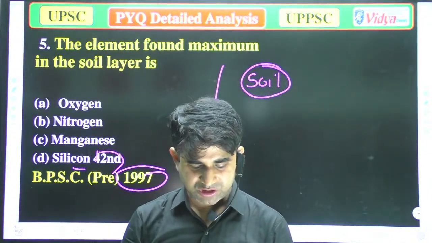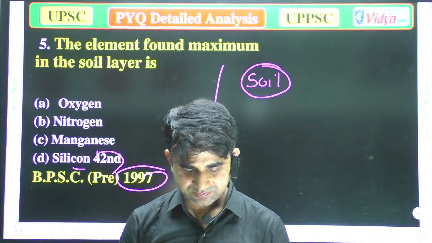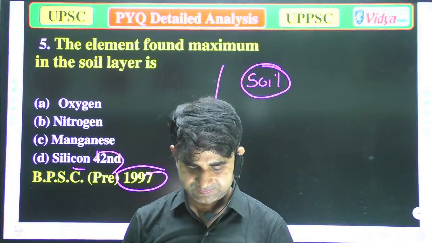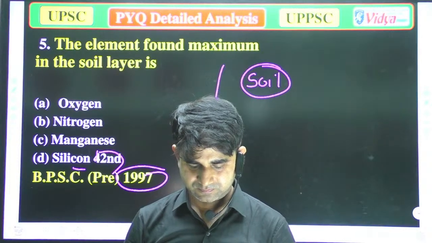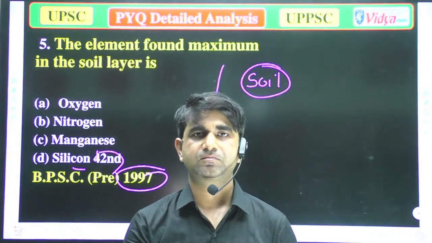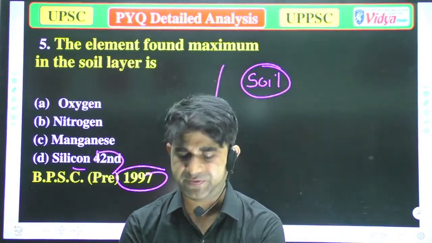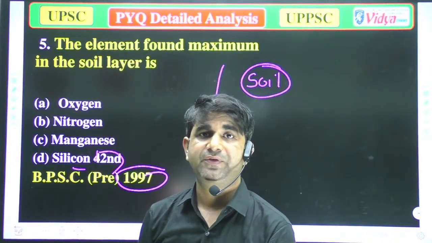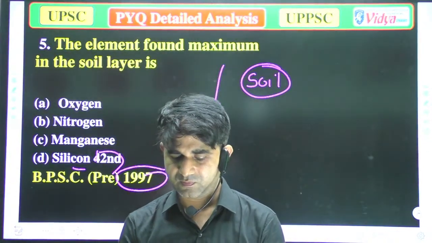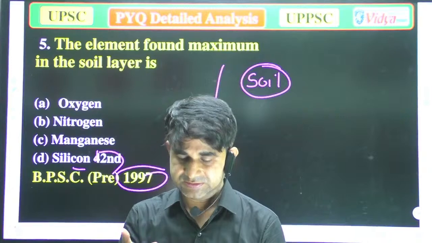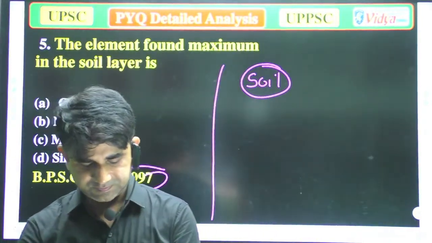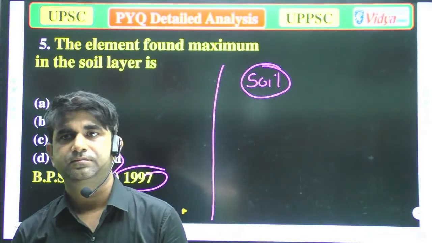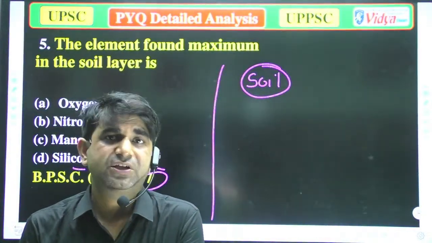Most abundant element on the earth surface. Everyone, what is the most abundant element on the earth surface? That could be silicon, that could be oxygen. Everyone, please. It is about the first layer of earth, not the earth as a whole.